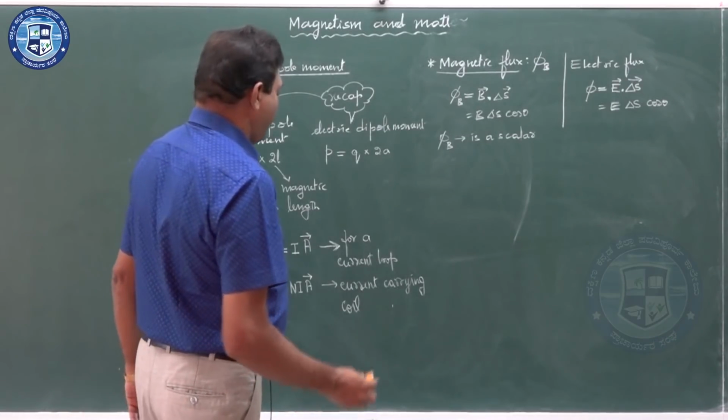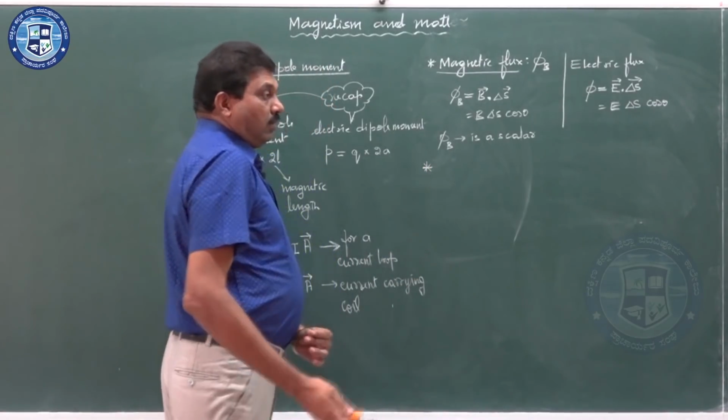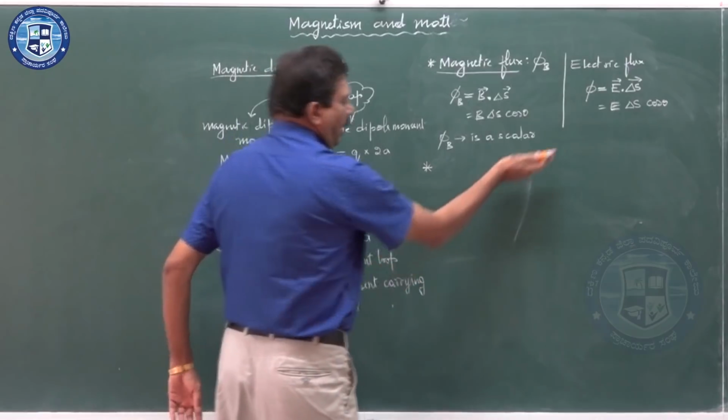Okay. Next, you had some formulas in the electric dipole.